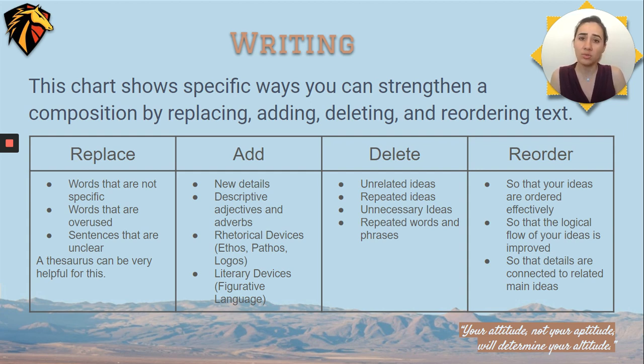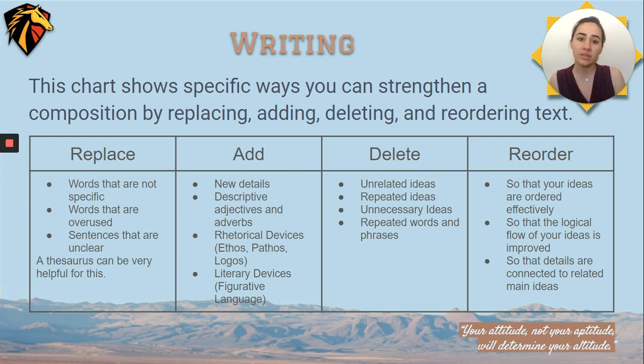The next thing you should do is add, and that means adding new details, descriptive adjectives, or adverbs. Rhetorical devices are not as important, but literary devices like figurative language are very important. So add as much detail and make it as vivid as you can. Your goal is to make your story engaging, and by adding description and metaphors and similes and all of that, you'll make it more interesting to read.